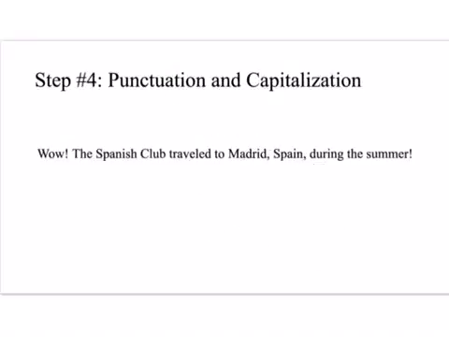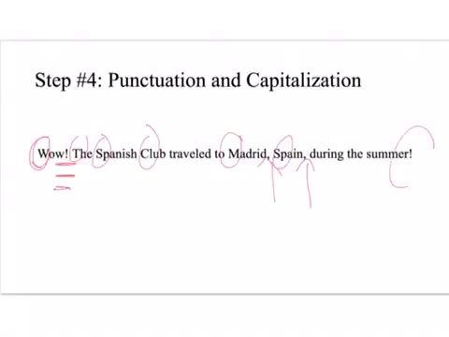All right, on step 4, I've gone ahead and typed out the sentence correctly. So we have wow, exclamation point. Make sure you've capitalized the wow and you have that exclamation point. The is capitalized. The S in Spanish and the C in club, because that's the title of the club, are both capitalized. Madrid and Spain are capitalized, and you definitely want to pay attention to this comma usage. A comma between the city and the country name, and then a comma after Spain, because it's Madrid, pause, Spain, pause, during the summer, exclamation point, to end that exclamatory sentence. And then we are all good on punctuation marks.